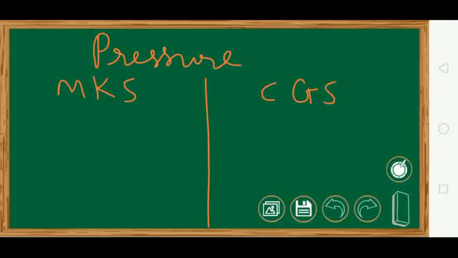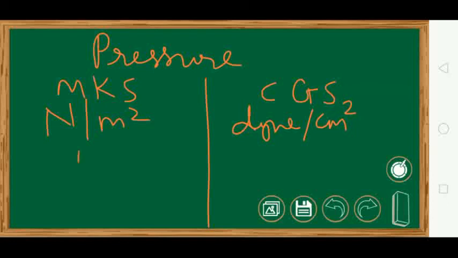MKS I told you it is Newton per meter square. So here it will be what? Dyne per centimeter square. Now this can be written as Pascal also. But here you don't have any other name. So these are the units in CGS and this.